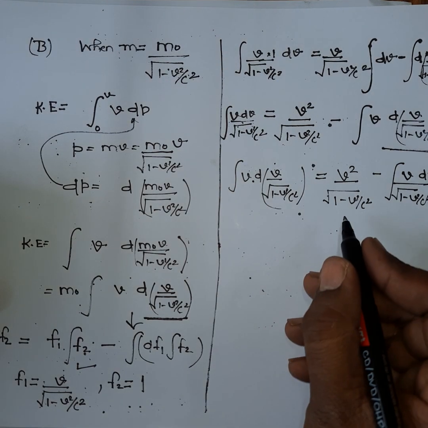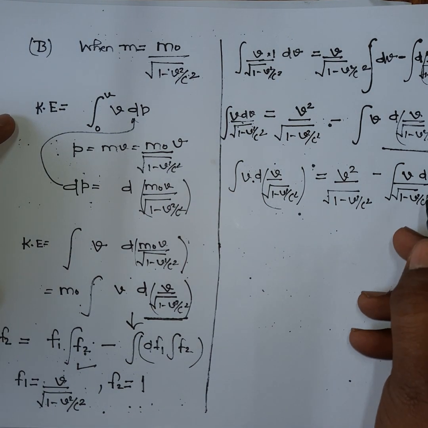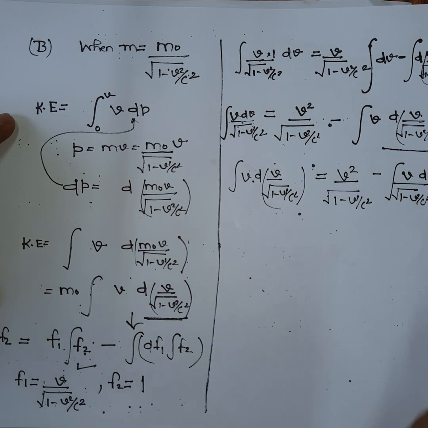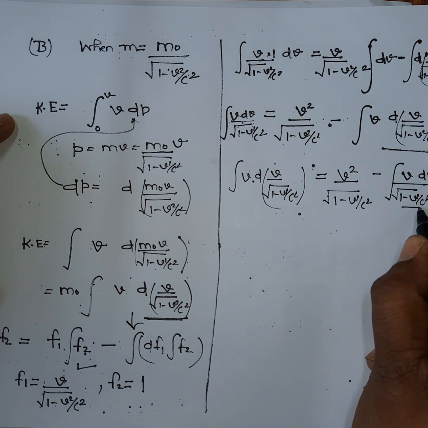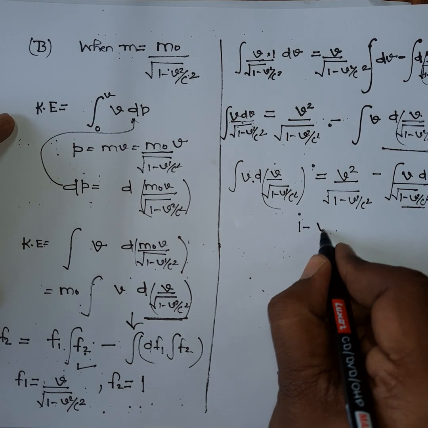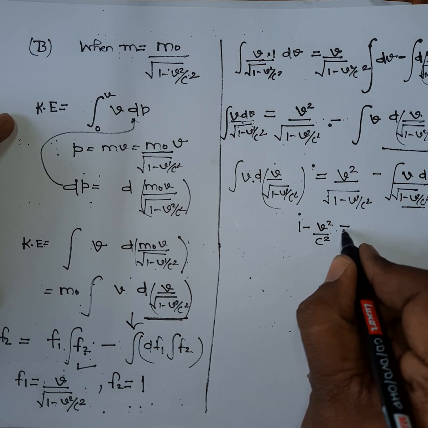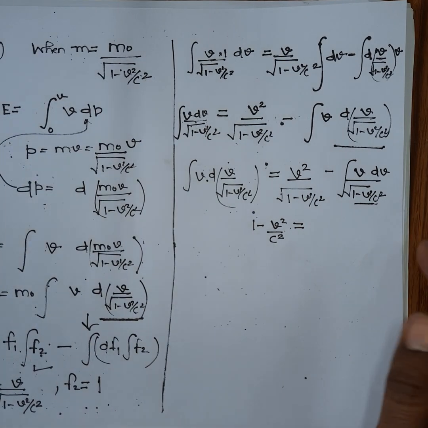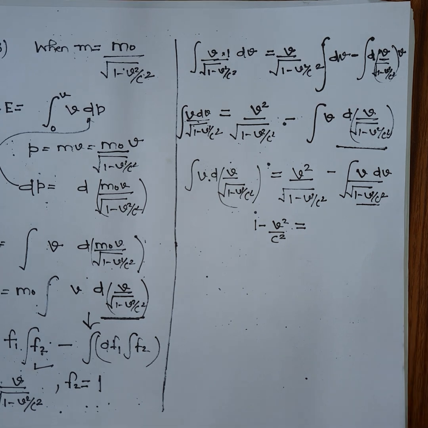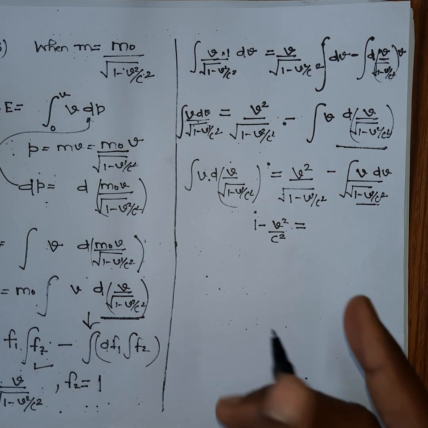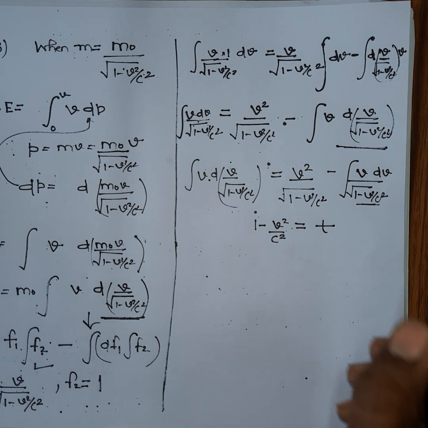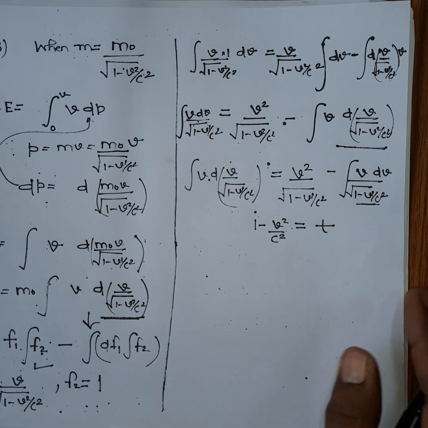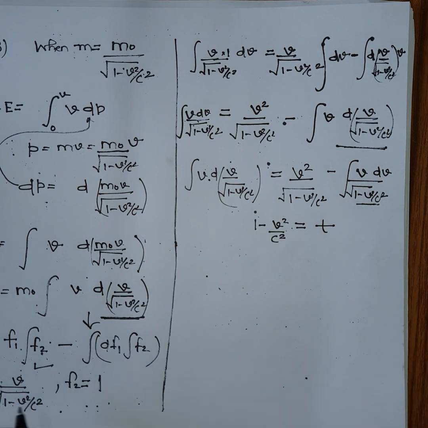Okay, so in order to evaluate it further, this is already solved, so this term I have to evaluate. So I will assume that 1 minus v square by c square is equal to t. Okay, it should be clear to you now what I have done.